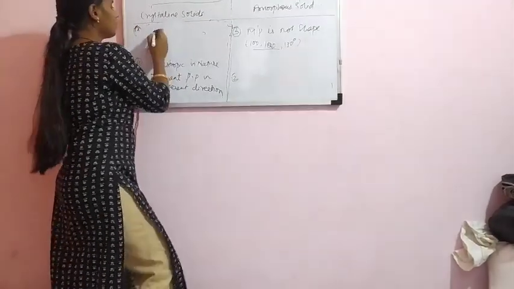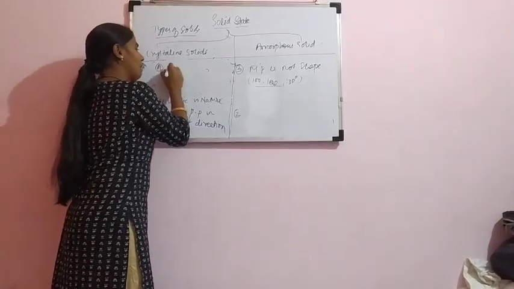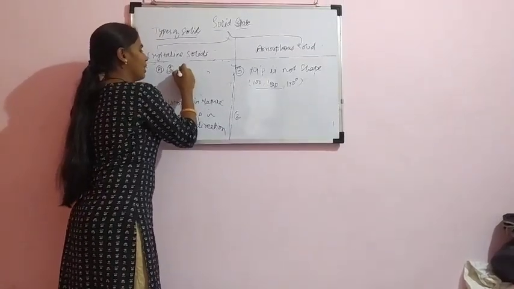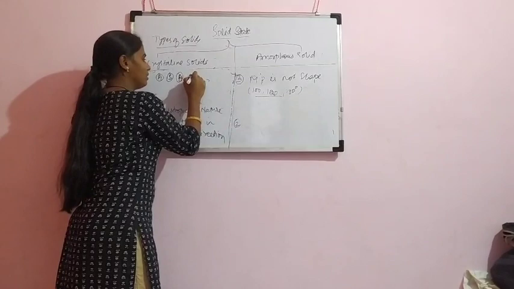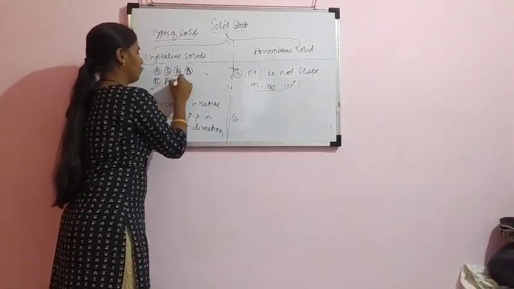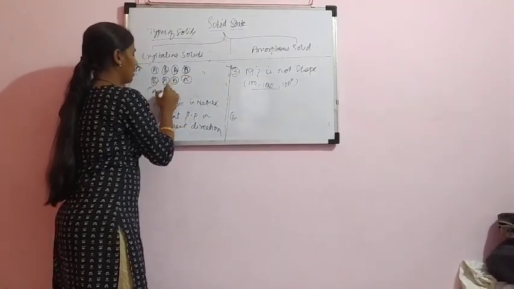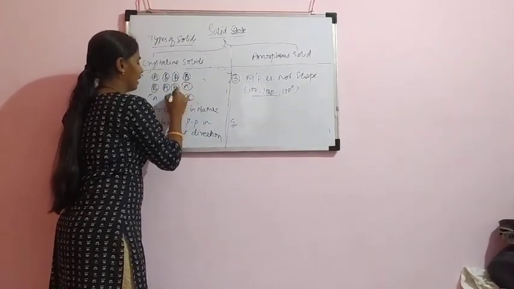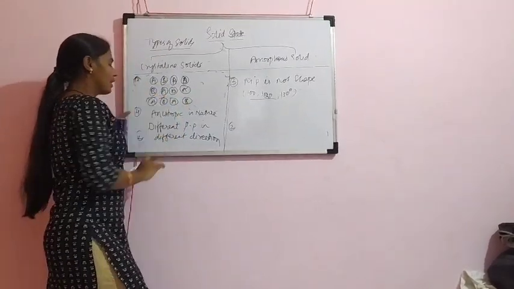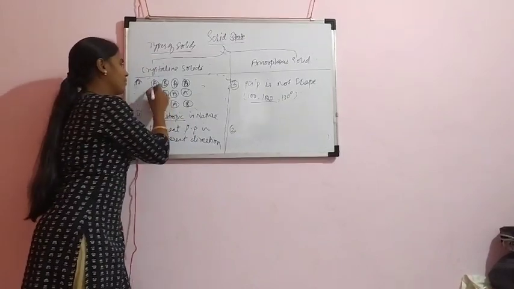See, in the first difference I have told that constituent particles are arranged in a regular manner. It is like this: A B, next B A, next A B. Like this. These are in crystalline solids. Anisotropic means different directions.